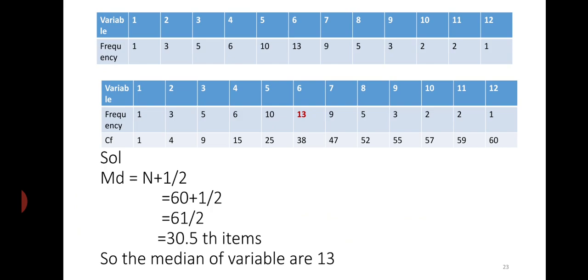I always say that 30.5 is not the median. The 30.5th observation occurs in some frequency, and that is our median. Let's see in which frequency 30.5 occurs. It occurs in the cumulative frequency 38. So our median of the data is 13.